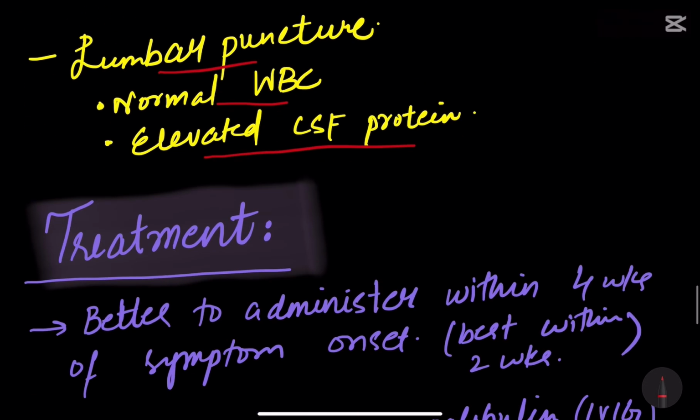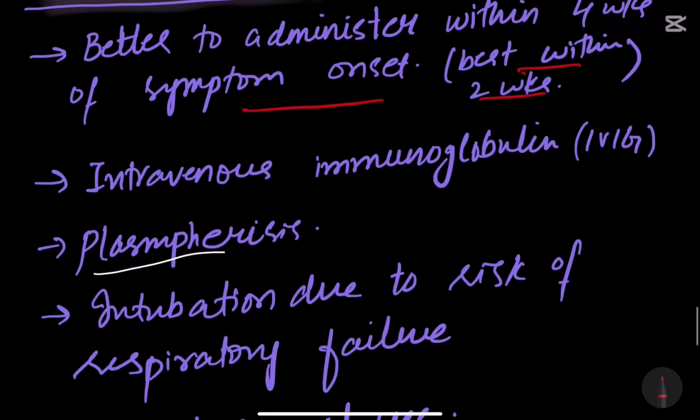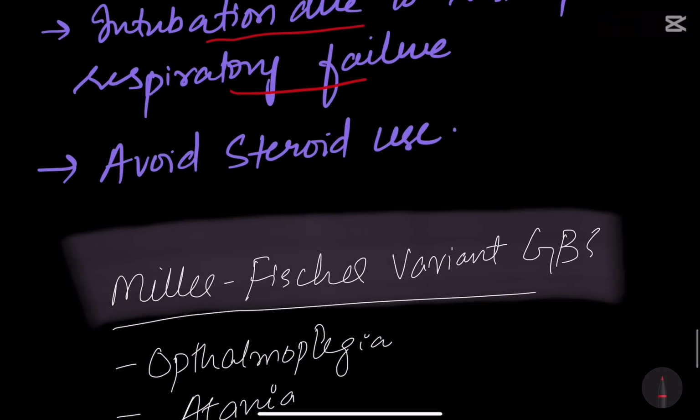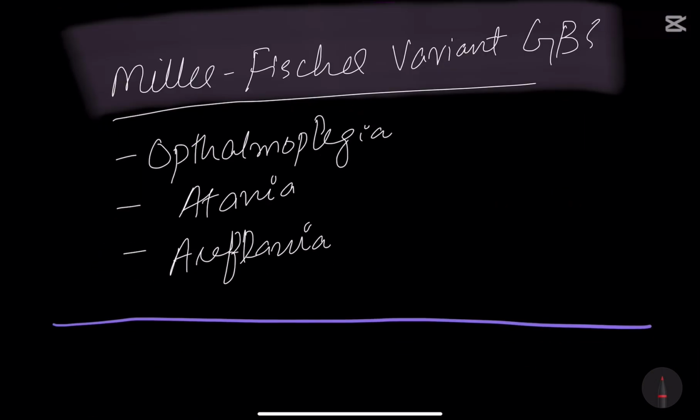The treatment options are better administered within 4 weeks of symptom onset, best within 2 weeks. Intravenous immunoglobulins are given, plasmapheresis is done, intubation is done due to the risk of respiratory failure, and steroid use is avoided in GBS. In the milder Fisher variant of GBS, there are ophthalmoplegia, ataxia, and areflexia.